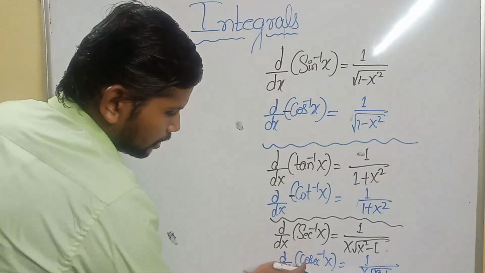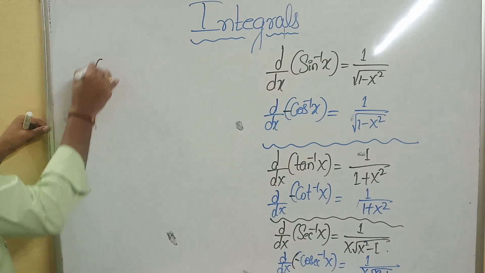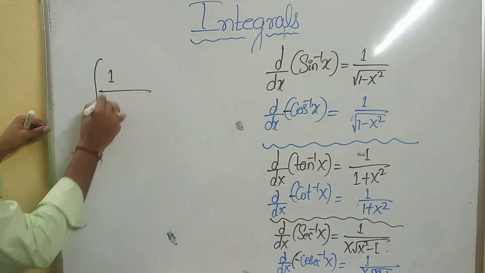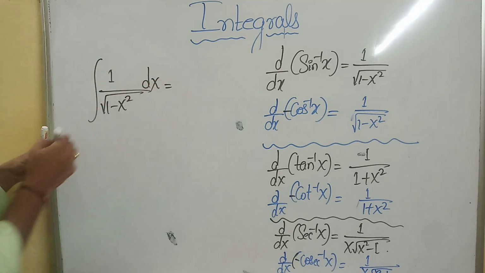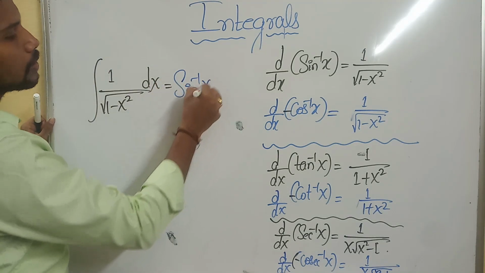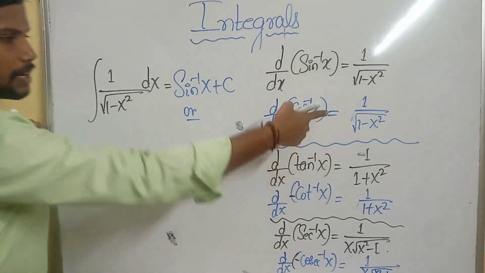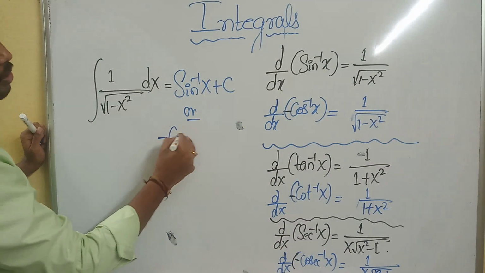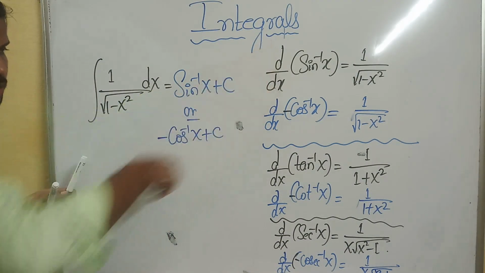What is the integral of 1 divided by square root of 1 minus x square? There will be two formulas. One is sine inverse of x plus c, and the other is minus cos inverse of x plus c. Got the point clearly? I wrote both there.